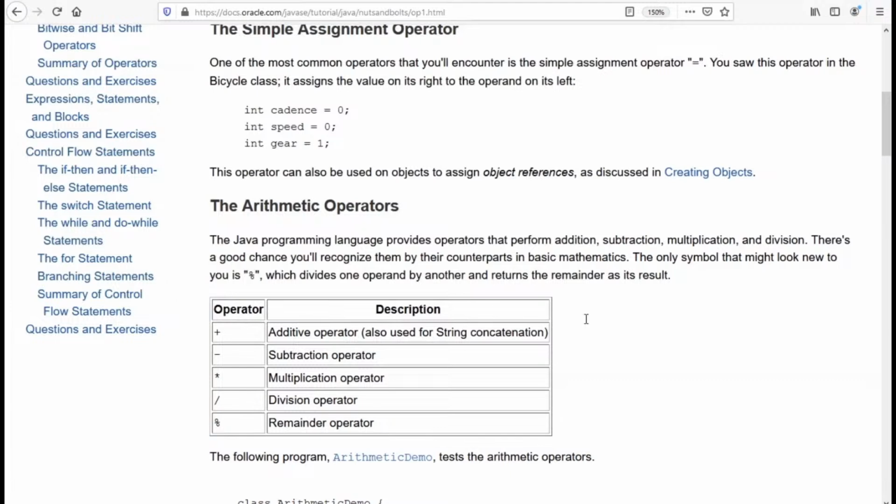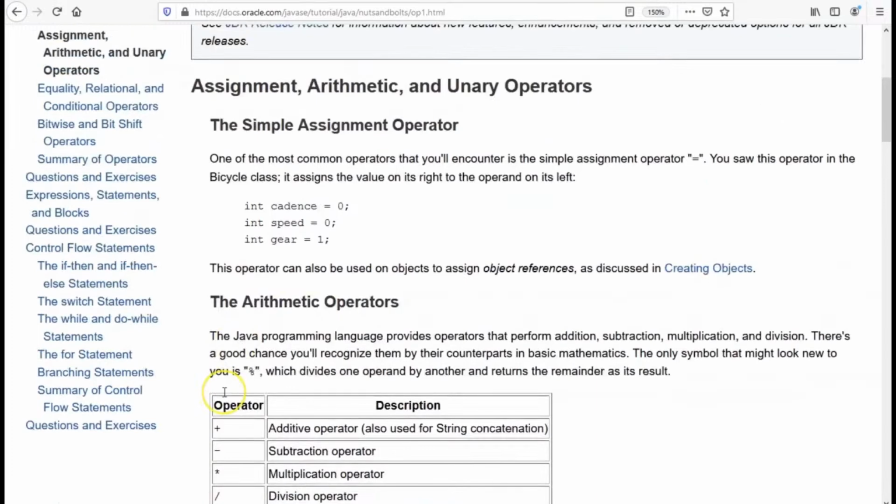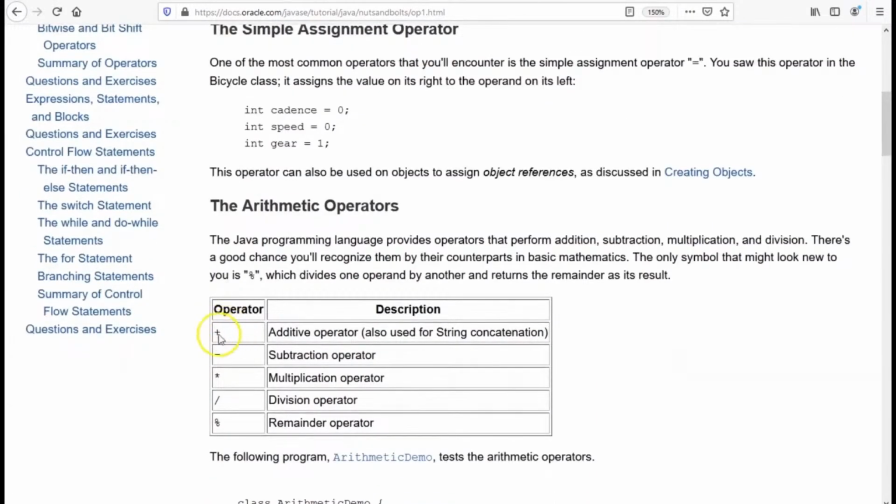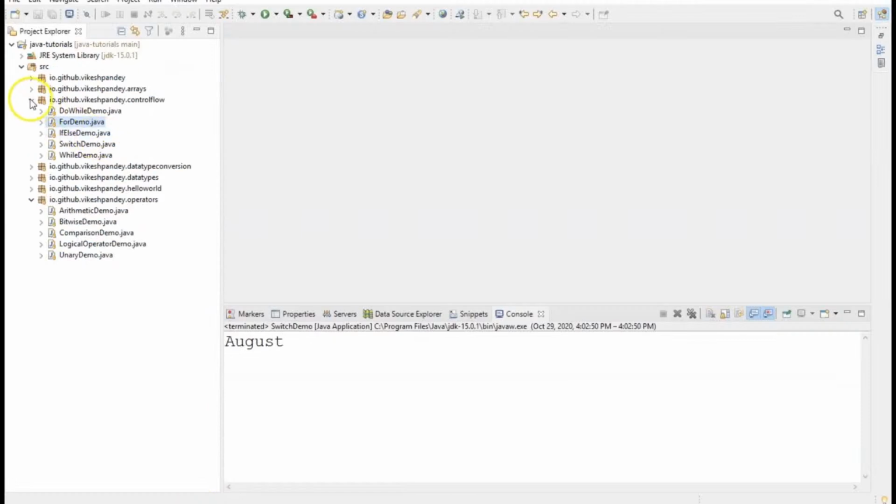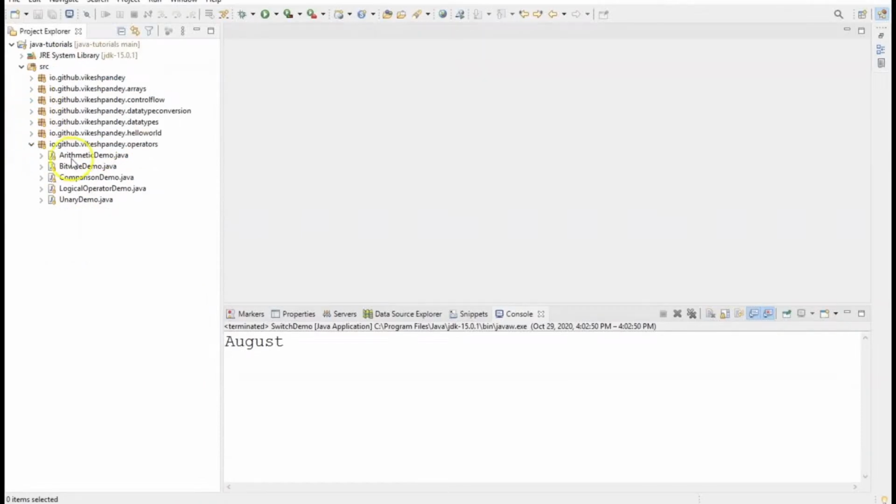We will look at each of these with an example, and as you can see, the symbols are expectedly what you generally use in mathematics. You see the plus sign, which is for addition. You see the minus sign, which is for subtraction. You see the star sign, which is for multiplication. You see the slash sign, which is for division. And you see the percentage sign, which is for finding the remainder of a division. So let's see an example of each of these and how we can use them in a Java program.